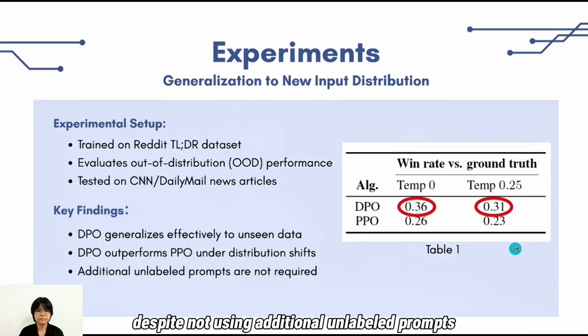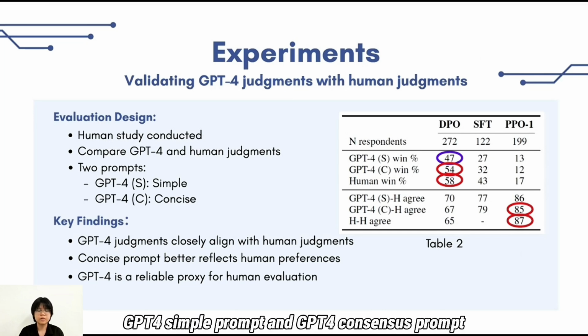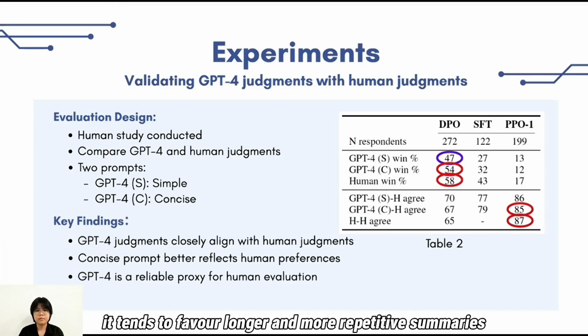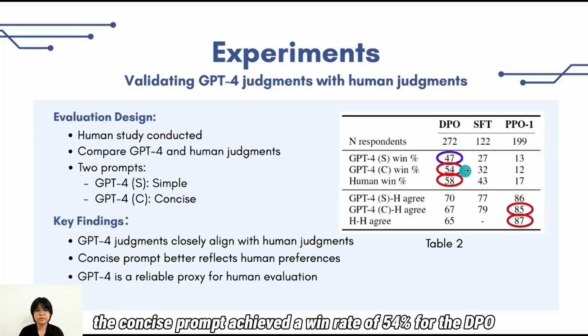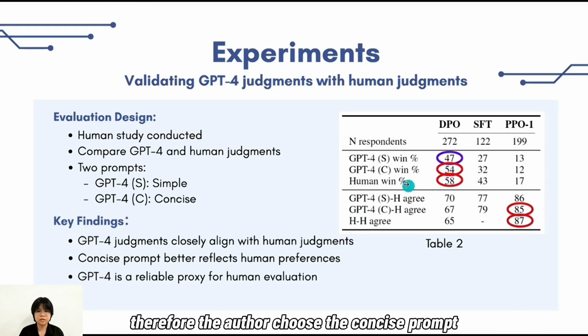Furthermore, the authors conducted a human study to evaluate the reliability of GPT-4 as an automatic evaluator. They compared two prompts, GPT-4 simple prompt and GPT-4 concise prompt. As shown in Table 2, although the simple prompt shows slightly higher agreement in some cases, it tends to favor longer and more repetitive summaries, making it less aligned with human preference. For example, the concise prompt achieved a win rate of 54% for DPO, which is closer to the human score of 58% than the simple prompt's 47%. Therefore, the authors chose the concise prompt.